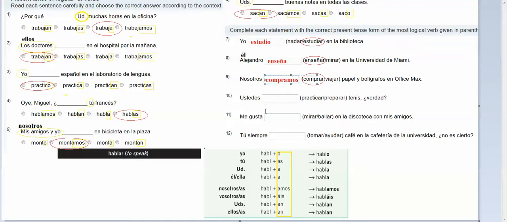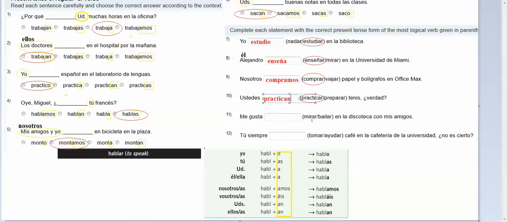Okay. Ustedes practicar, preparar tenis. It makes most sense that you'd practice tennis. So it's practicar. My subject is ustedes. If I plug in practicar here, I take the AR off. If I scroll down, here's ustedes. I add an AN. Practican.